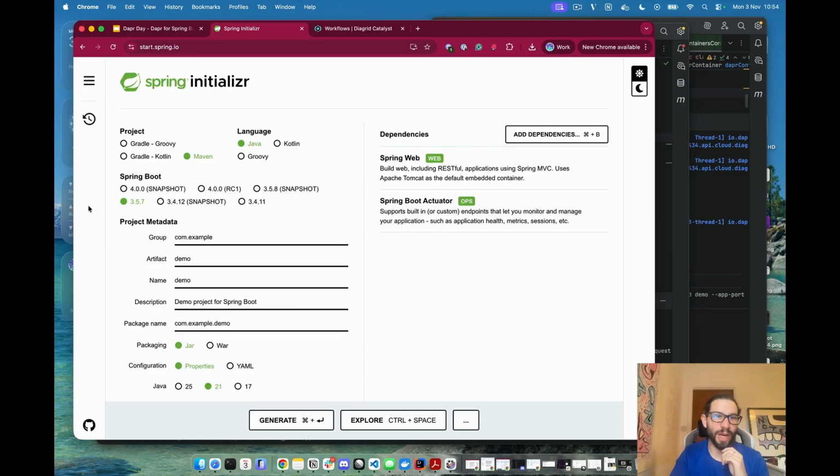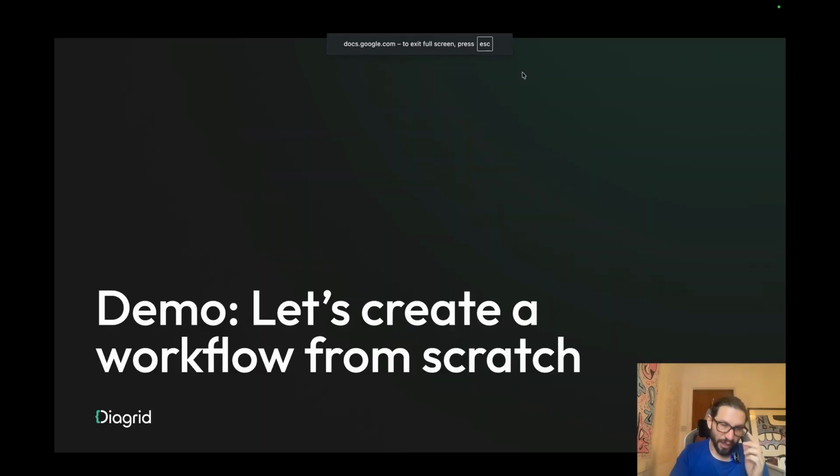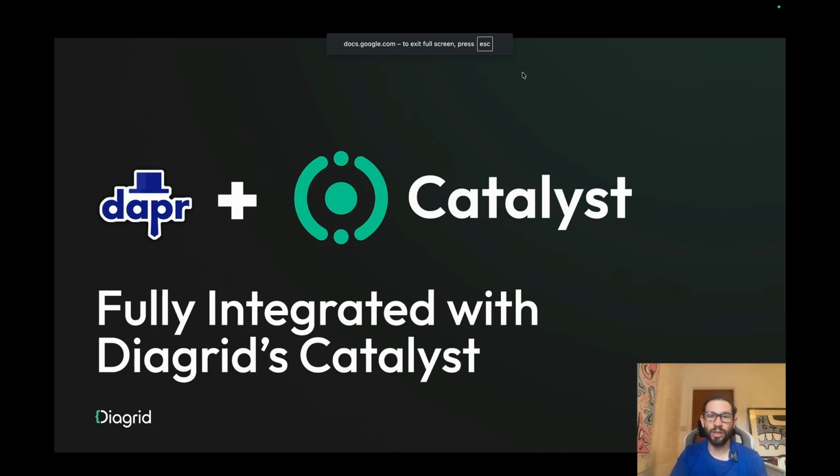But I wanted to go back to the presentation because I wanted to mention that all this that I've shown is fully integrated with our managed service called Diagrid Catalyst. And I wanted to show how easy it is to run the same application, the same workflow that we just ran, against the managed offering that we have.